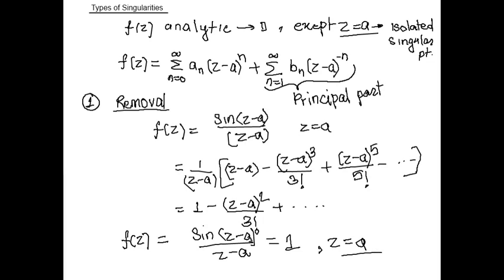Now we go for the next type of singularity, the essential singularity, or we can say isolated singularity.